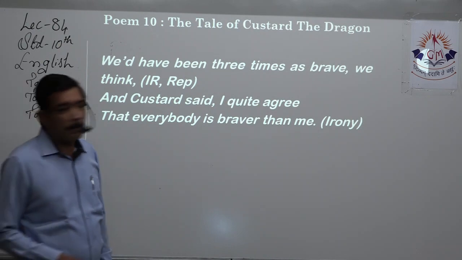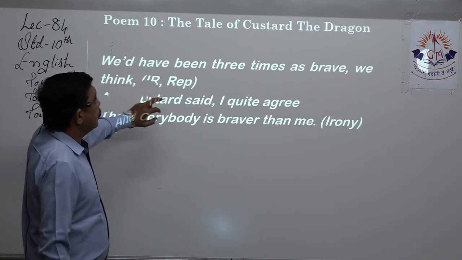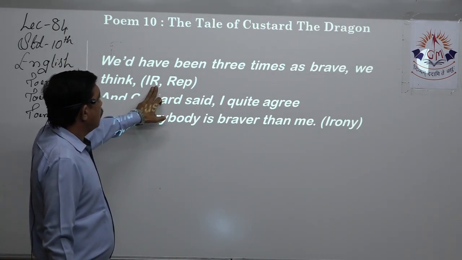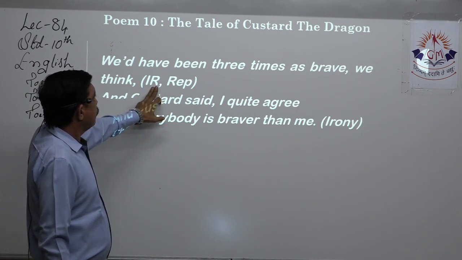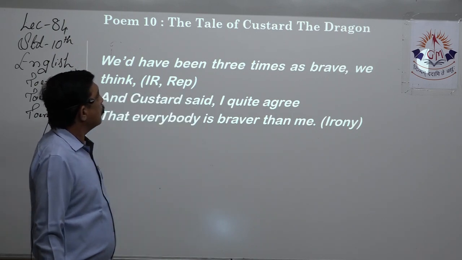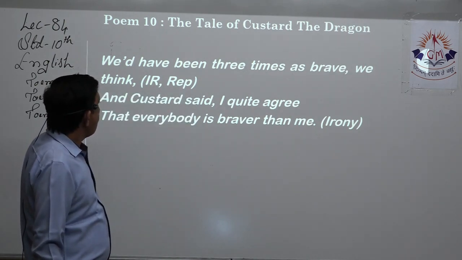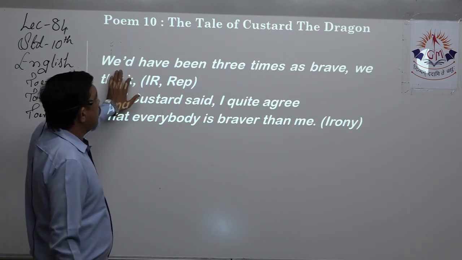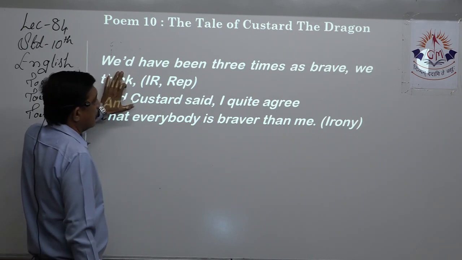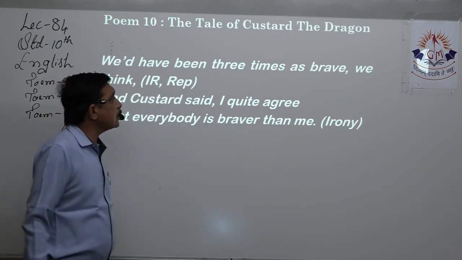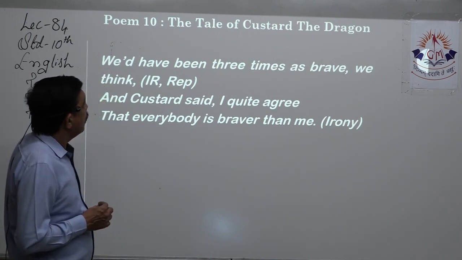We come to the end of the poem. We had been 3 times as brave. Internal rhyme is there, brave and think. Repetition is there. We would have been 3 times as brave. We is repeated, so repetition is there. Internal rhyme is also there.